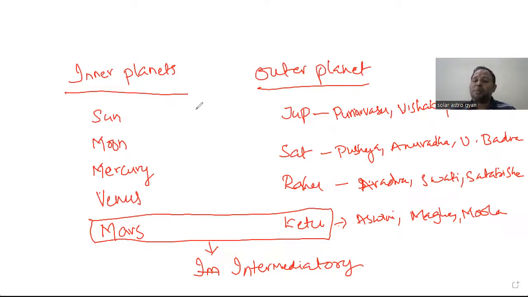So whenever the outer planets come into the inner zone, definitely they will have a control on the inner zone. How the control will be is that it will be out of your control. Suppose Jupiter is coming into the inner zone area, even though it is getting exalted in the inner zone, from your ascendant, wherever the house Jupiter is sitting, that house